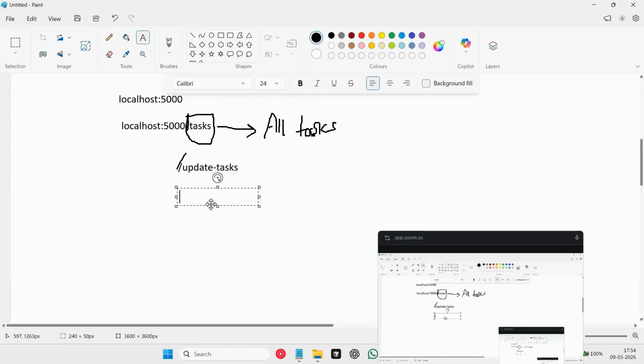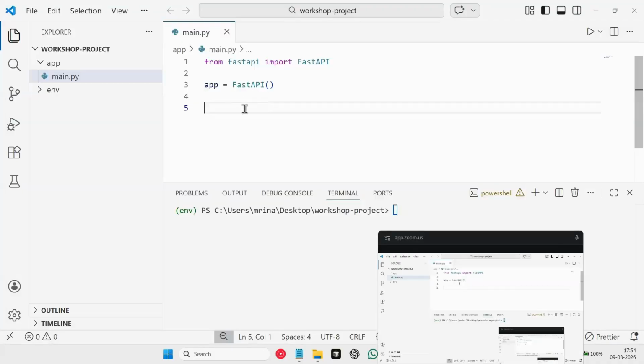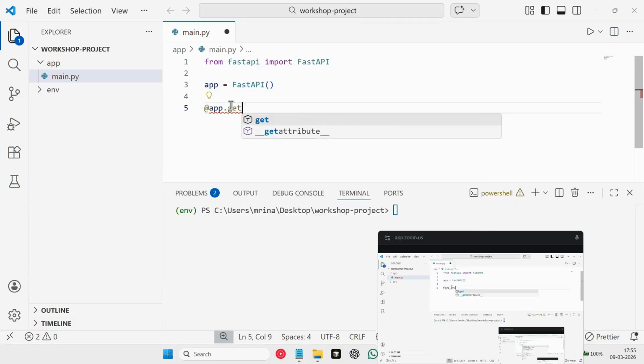Now, in FastAPI, what we do is basically we start with creating our FastAPI application, and then we define different paths for doing different operations. So for example, let's say I'm simply trying to first open my FastAPI app URL in my browser and just check if my API is running or not. For that, here I'll create a path, and that can be done using app.get. First, I'm writing my code here, and then I'll explain to you what each and every line is doing.